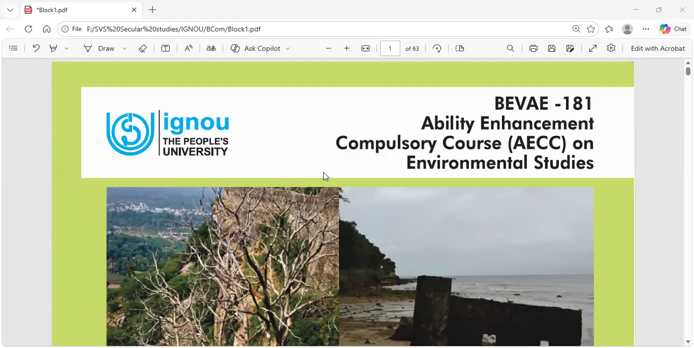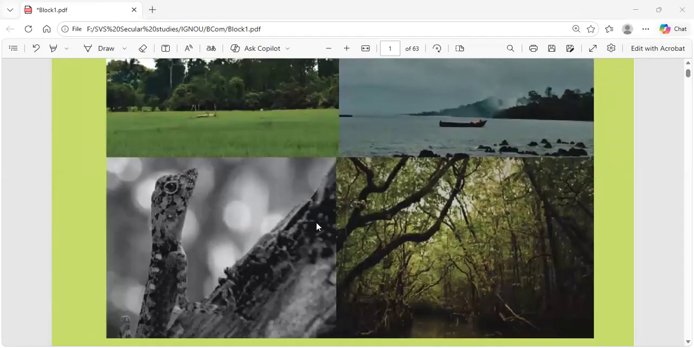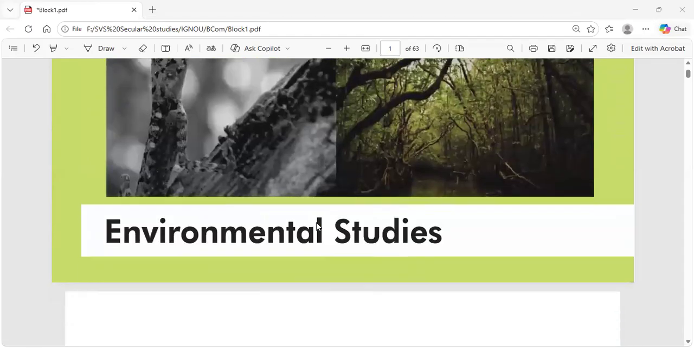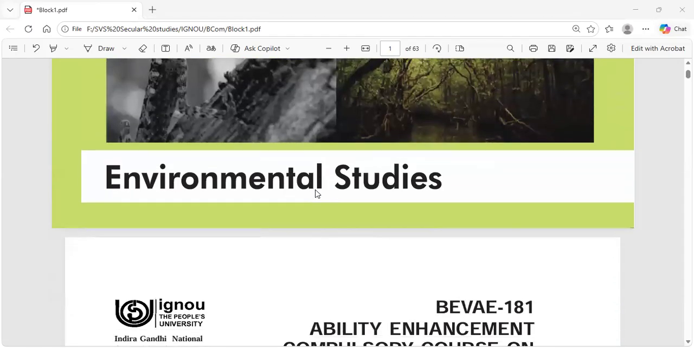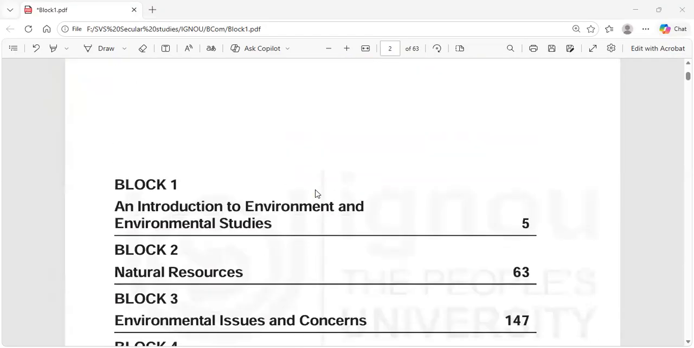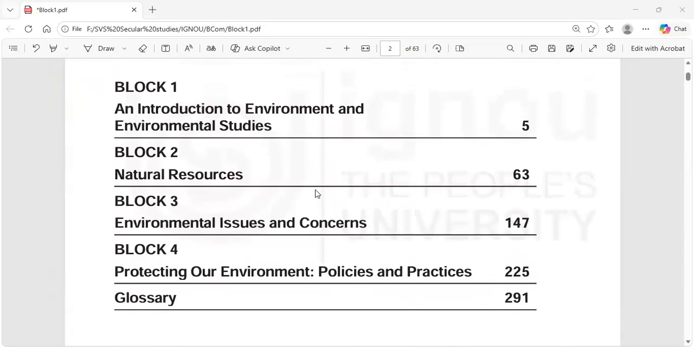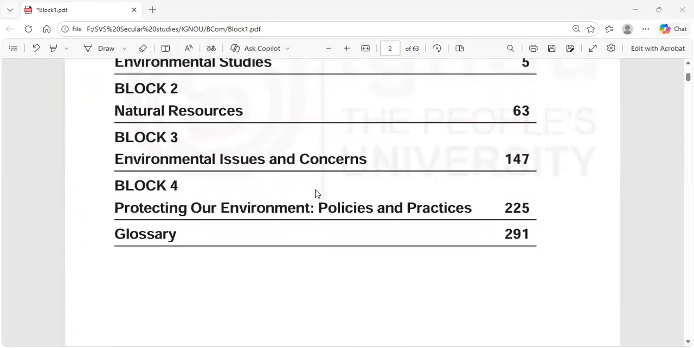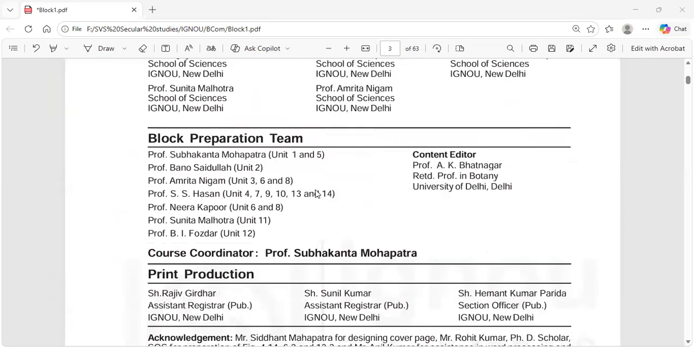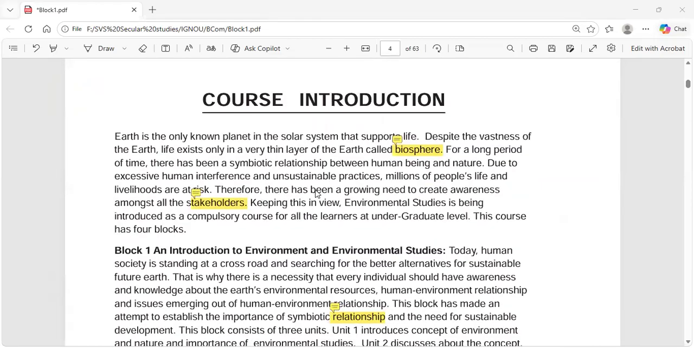Ability Enhancement Compulsory Course on Environmental Studies, BEVAE 181. We have students from both BCom and BA. We have four different blocks. Block number one, an introduction to environment and environmental studies. Number two, natural resources. Block three, environmental issues and concerns. Number four, protecting our environment, policies and practices, and we have the glossary at the end.